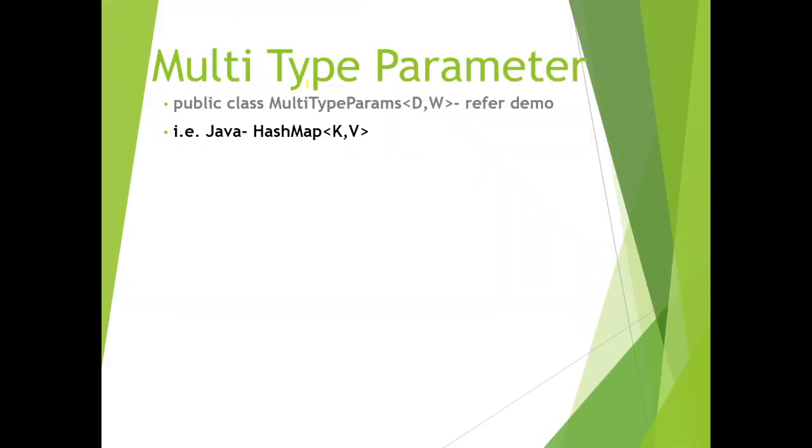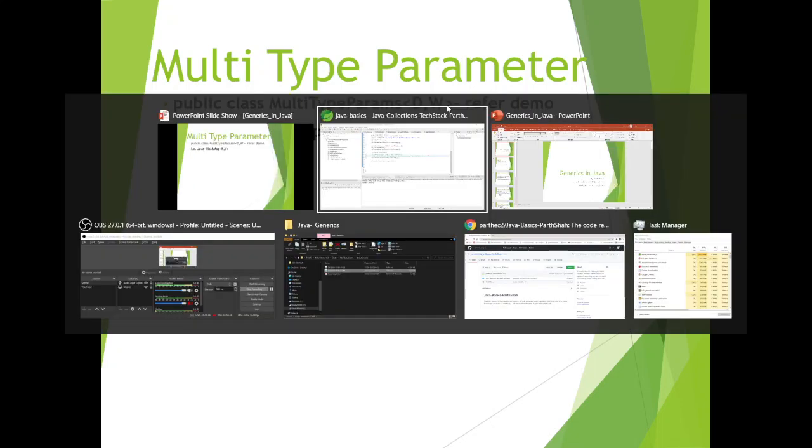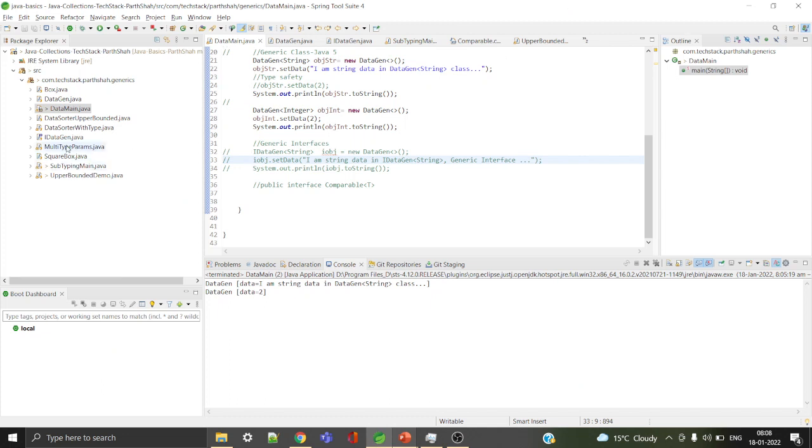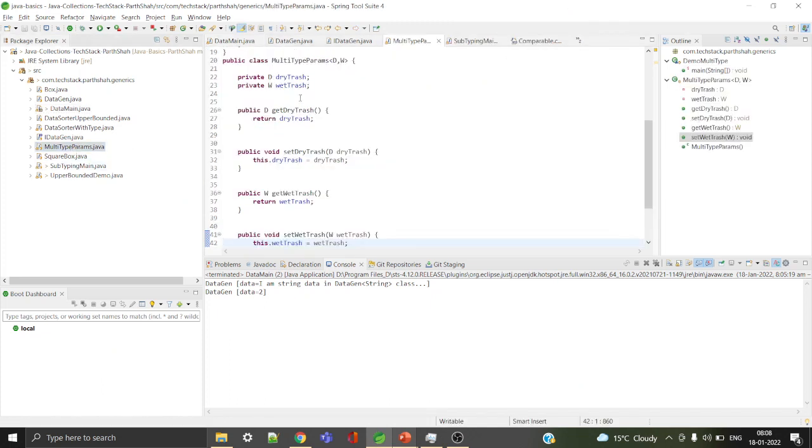The another topic is multi-type parameter. HashMap is a multi-type parameter. So what is a multi-type parameter? Instead of T, a single type, I can have multiple types, two or more. In HashMap we have K and V, where K is key and V is value. Similarly I can create my own custom type like MultiTypeParams with D and W. Let me show you a demo. So this is my MultiTypeParam. I specify two types, D and W. I can specify more than two also, that is absolutely fine.